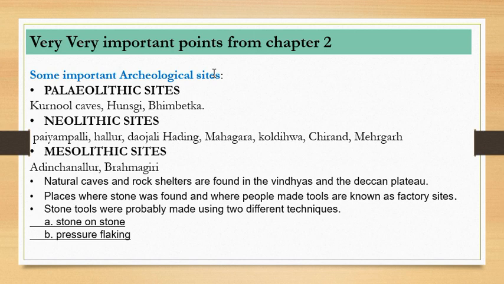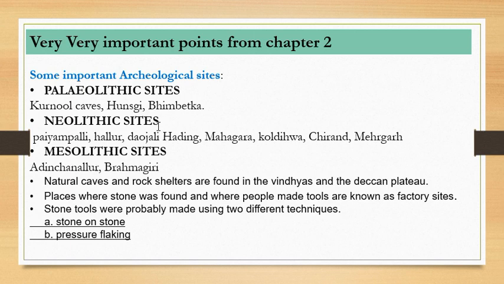Okay, so for you to remember here there are three important sites. First is Kurnul caves, then Hunski, and then Bimbetka. Okay, just remember these three important sites. Nothing else is required from the NCERT of class 6 apart from these three sites in this section. Okay, so just remember these three names because there can be an MCQ question that which of the following are the Paleolithic sites, and you have to mark the correct option. Okay, so just keep on memorizing these sites.